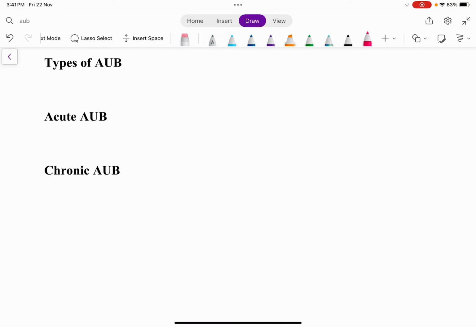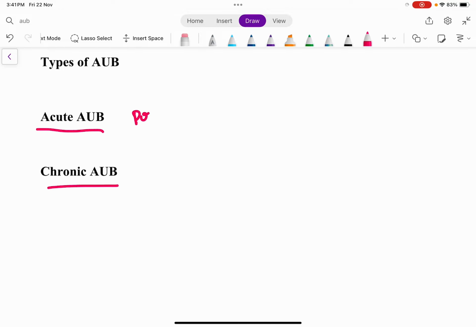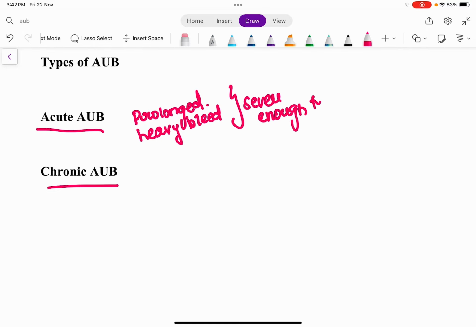Now, what are the types of abnormal uterine bleeding? So it could be either acute or chronic in nature. Acute is when the female is going to have very prolonged and heavy bleeding which is severe enough to require medical intervention. So whenever a female is going to have severe menstrual bleeding and which is severe enough to require medical intervention, that is called as acute abnormal uterine bleeding.